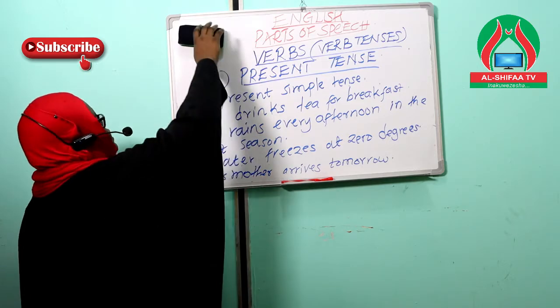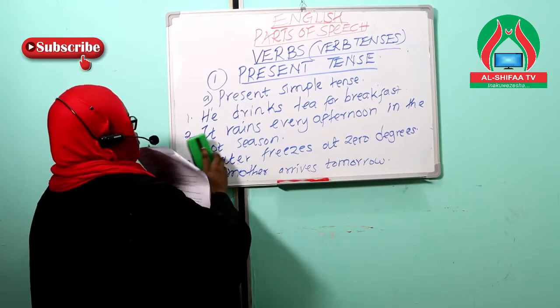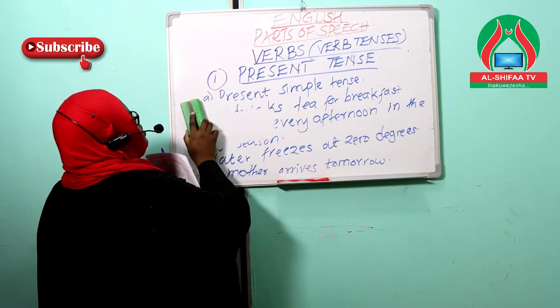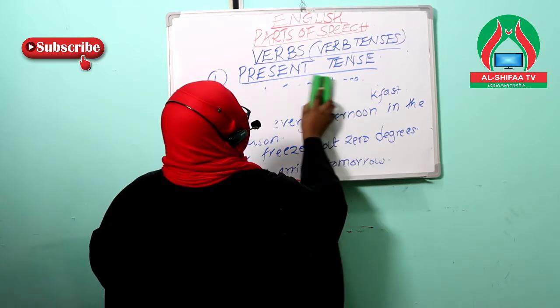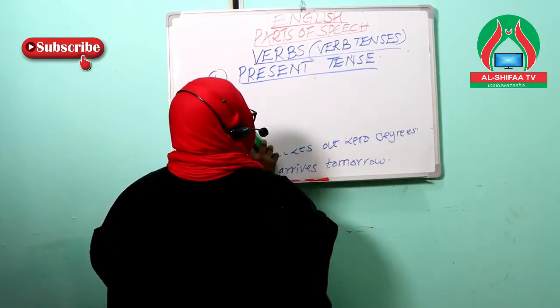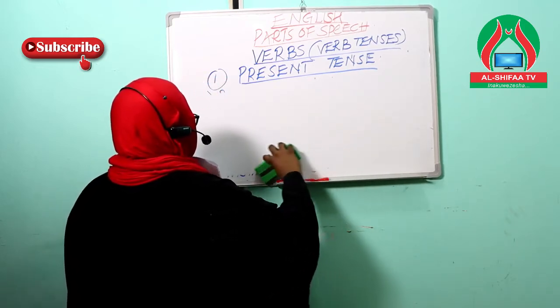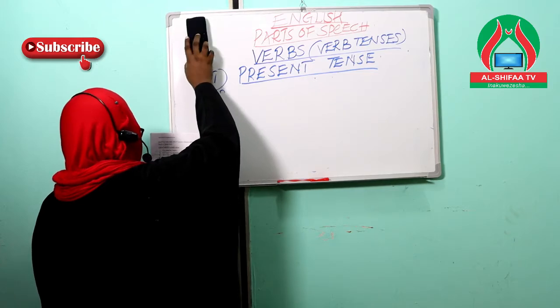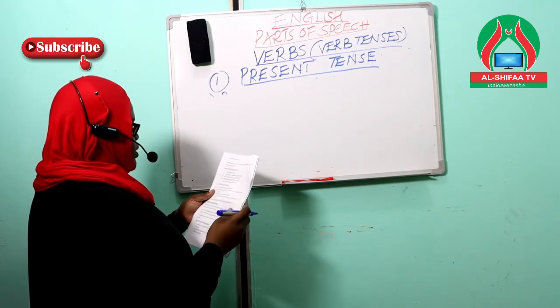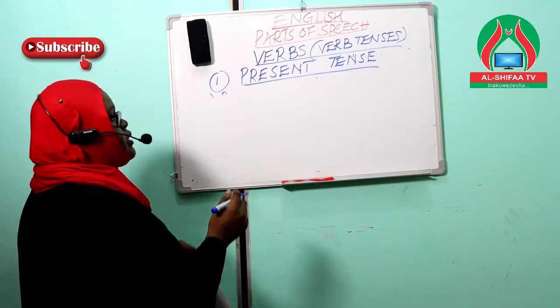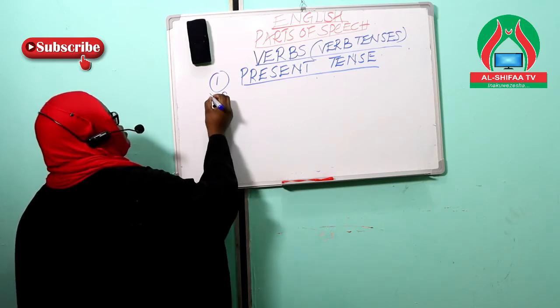Now let us look at the second category of the present tenses. We have said that we have about 4 categories. The second category is the present continuous tense.